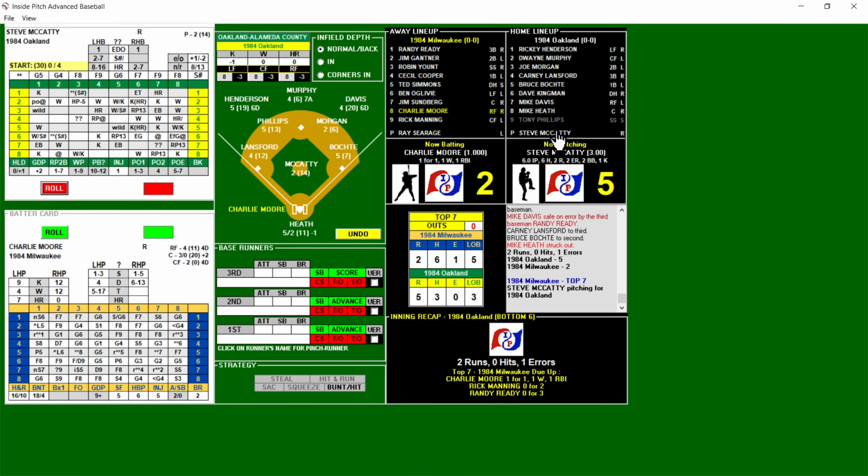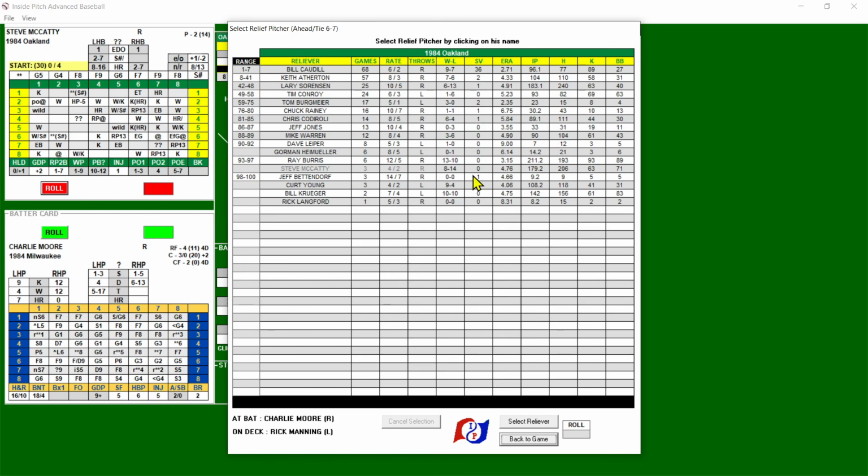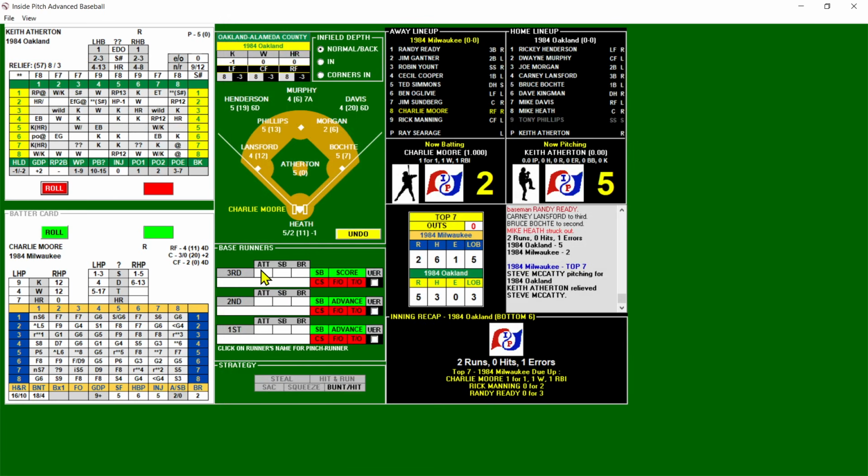Now McCaddy is on 0, so we're going to take McCaddy out. They got righty, lefty, righty, lefty. Let's see. So Caudle's their save guy. Looks like they got righty, righty. They got Conroy, the lefty, and they got Bergmeyer. Oh, Bergmeyer's in the Oakland bullpen here, lefty. It's righty, lefty, righty, lefty. So it's either going to be maybe Atherton or Bergmeyer. Let's start with Atherton, and then we'll see. So Atherton's going to come in to face Charlie Moore.